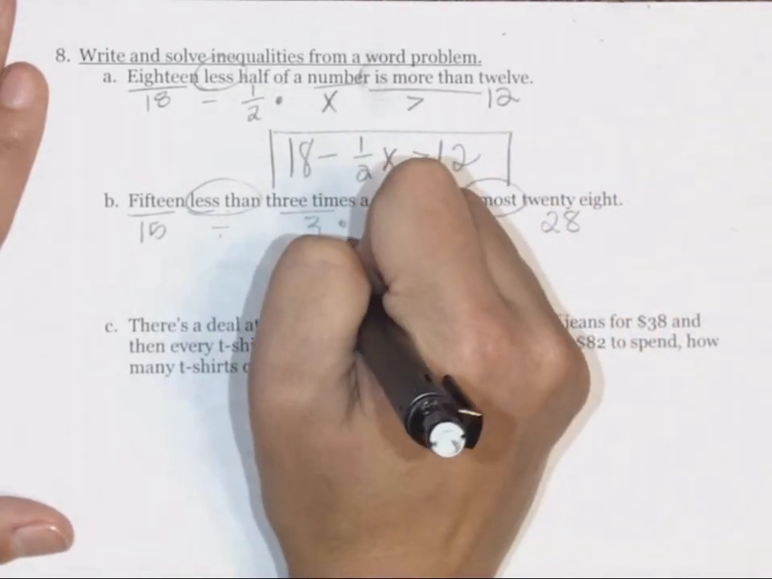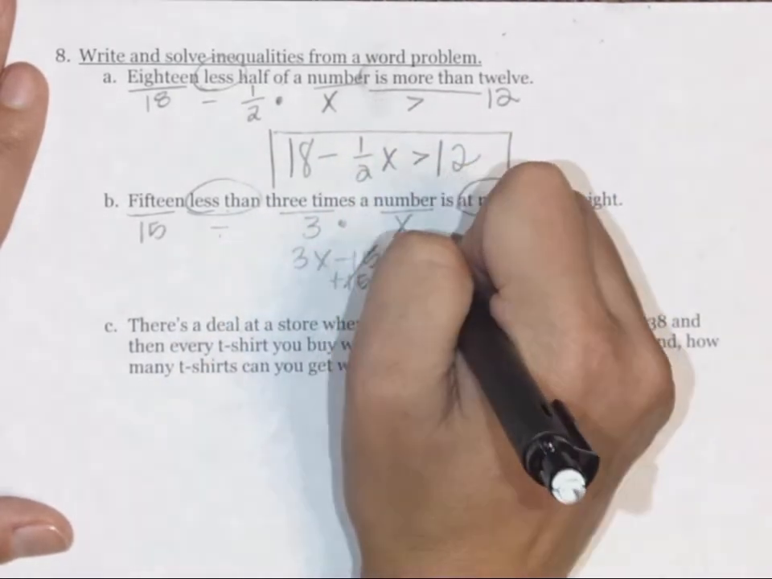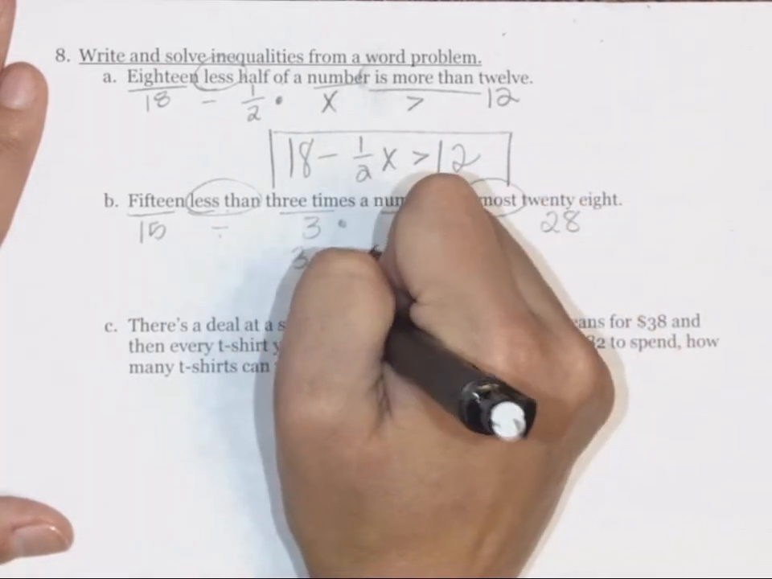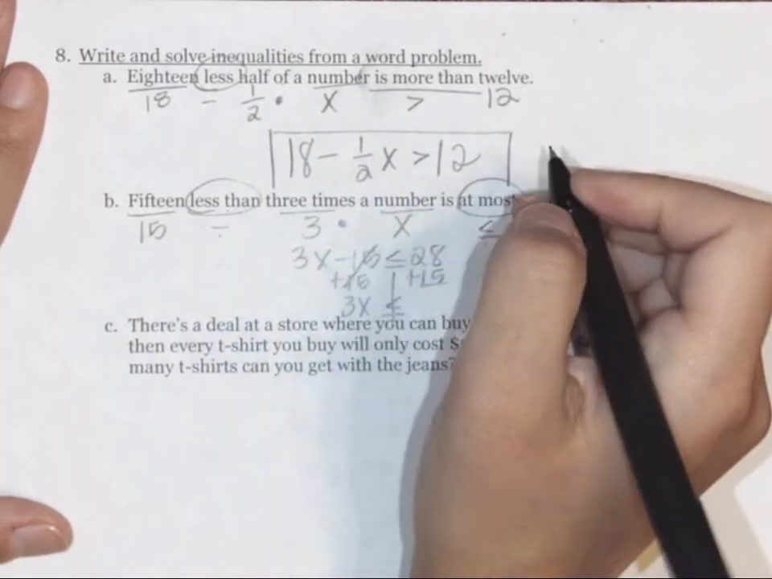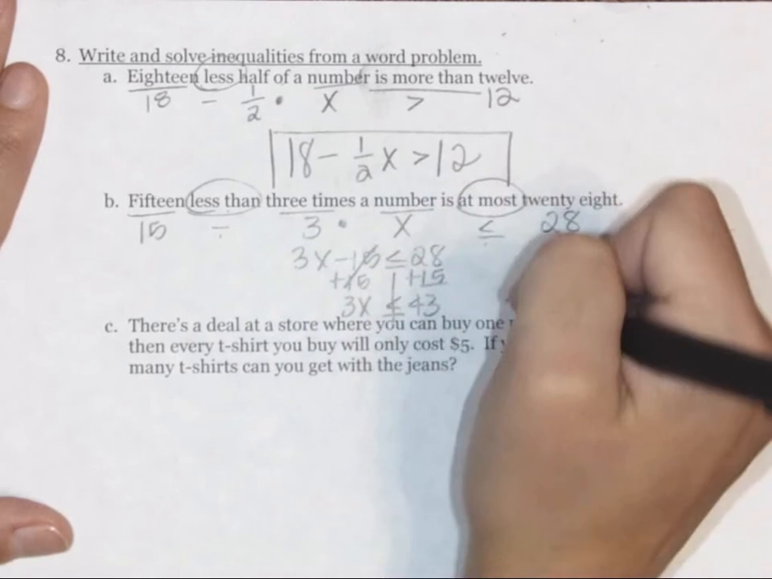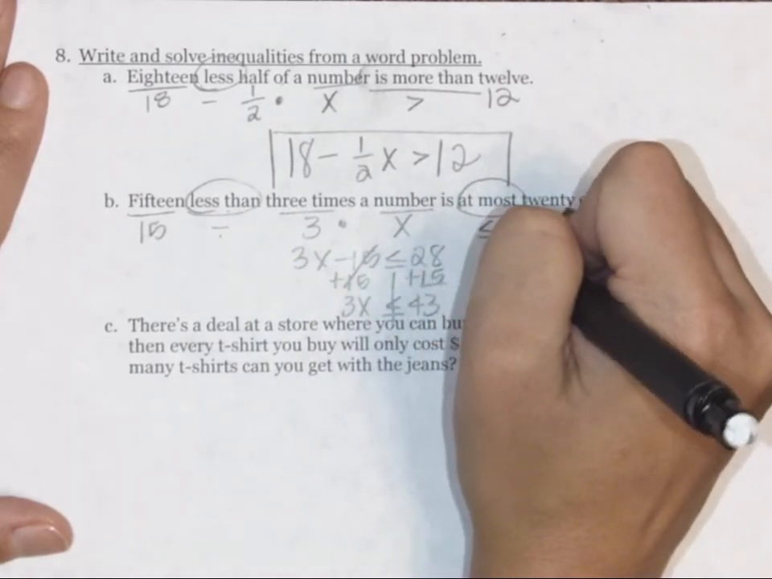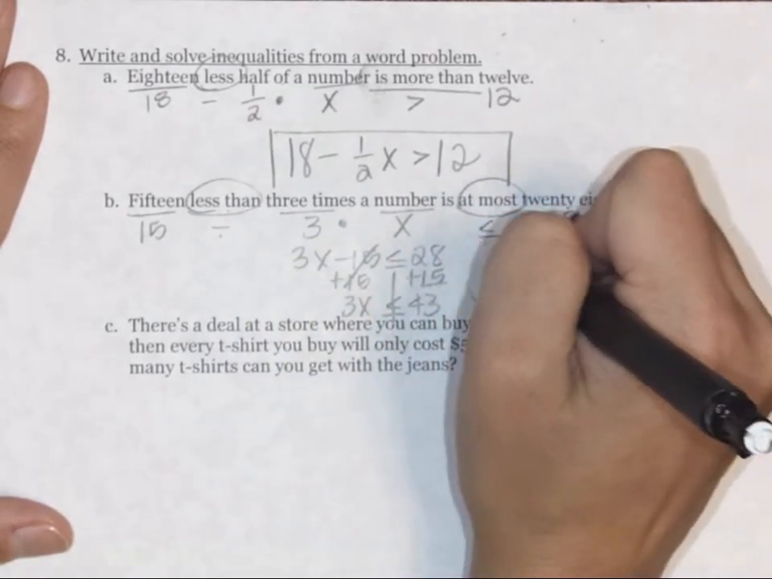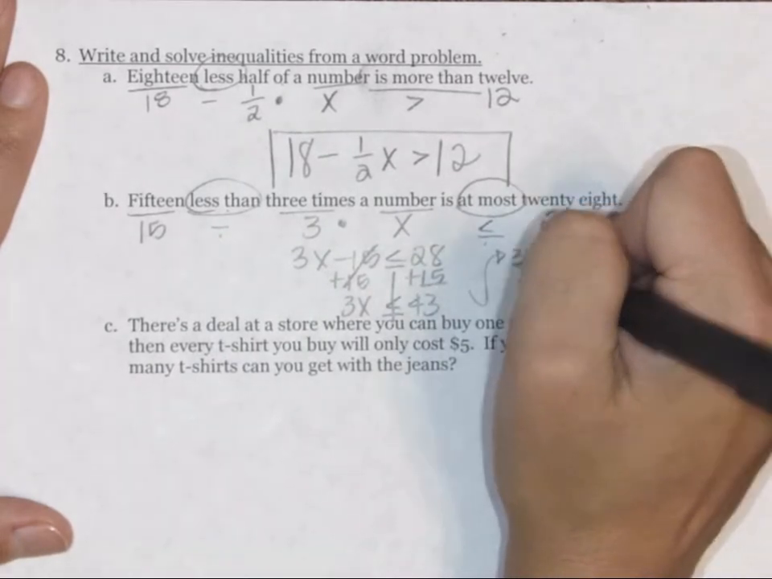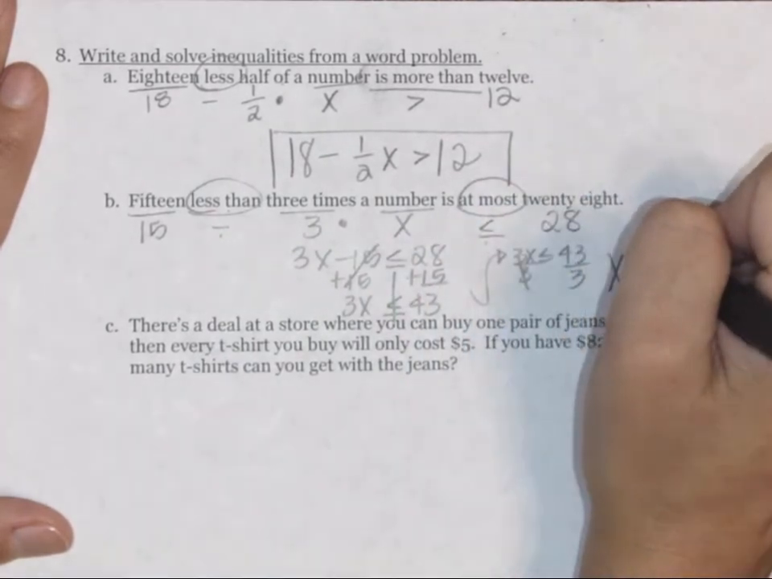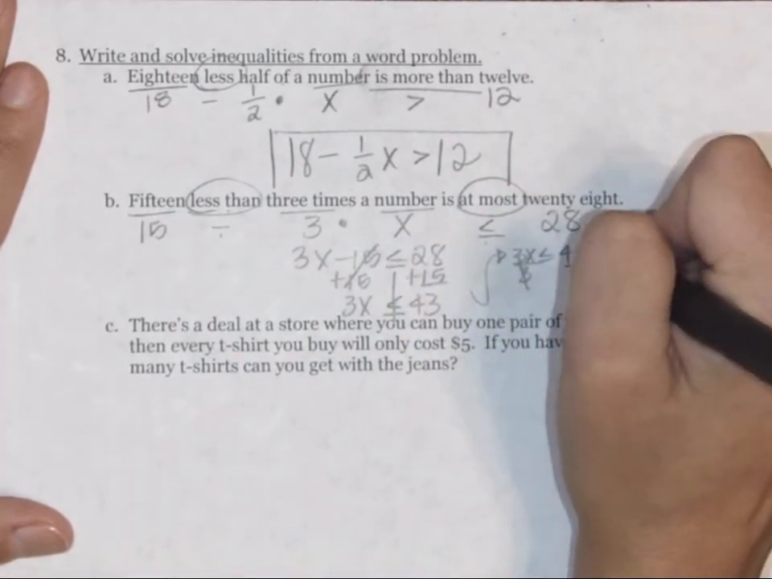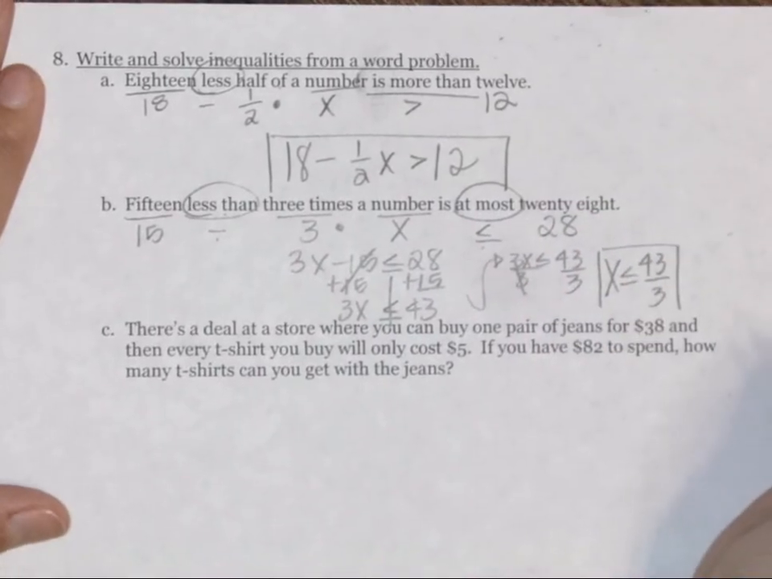I forgot that we needed to solve these. So you're going to add 15 on both sides, and you get 3x is less than or equal to 43. Divide both sides by 3 to get x is less than or equal to 43 over 3.